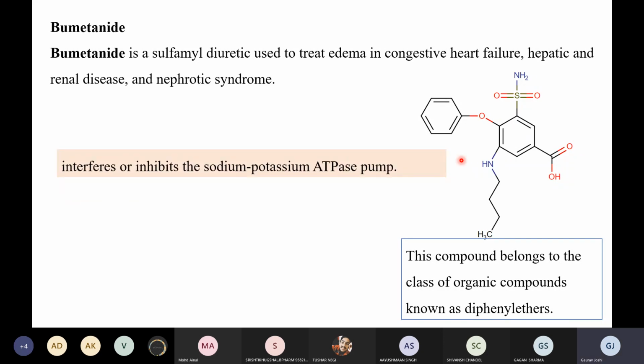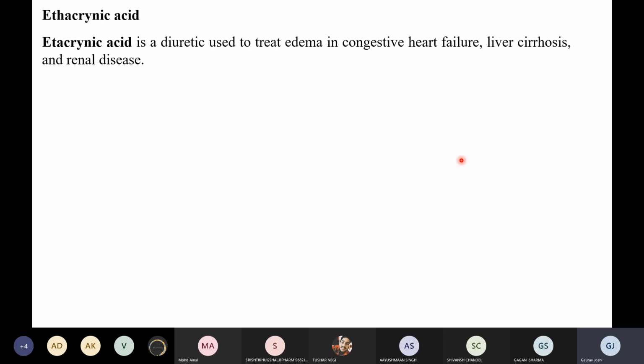So again, you know how they are working. They are interfering with, or inhibiting, the sodium potassium ATPase pump, and how are they blocking that? They are blocking that pump by interfering with the co-transport of the chlorides, right? So this is the way.